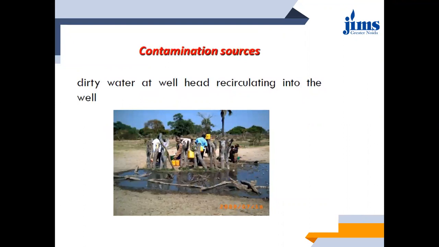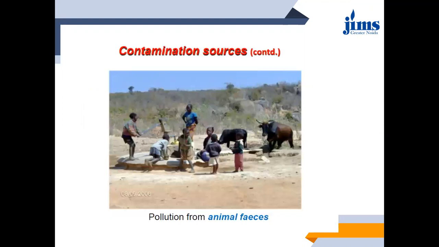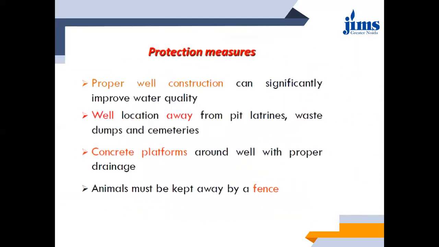Then apart from leachate, there are certain other sources, like those near the well. Even you must have seen near the well or at certain hand pumps, there is water lying due to improper drainage conditions or improper disposal of used water. The dirty water at the well or near the hand pumps will be recirculating into the well, into the ground resources itself. Similarly, animal feces are also one common source of pollutants for the same groundwater.